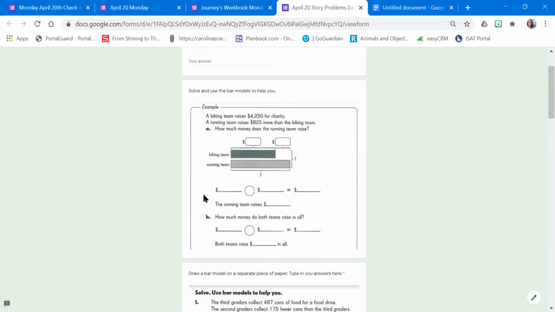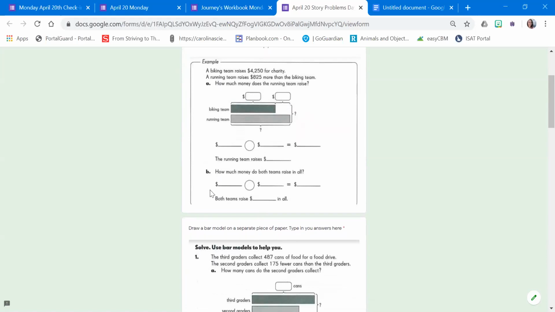And then, how much money do both teams raise in all? Okay, so we learned that the running team raises this much and the biking team raises 4,250. So it'd be 4,250 plus the answer over here to find out how much both teams raise in all. Does that make sense?